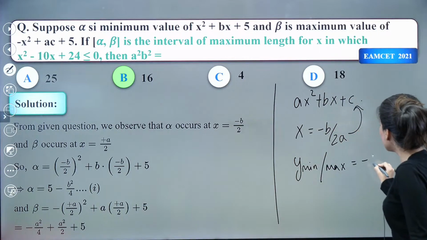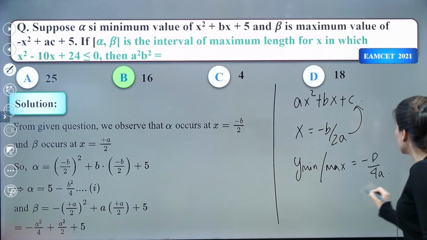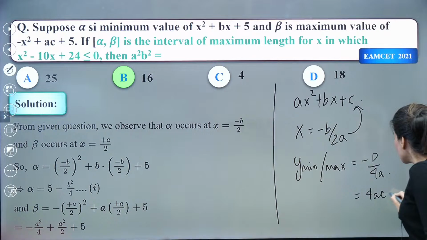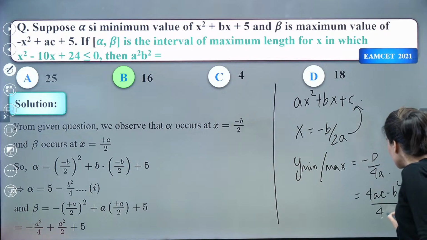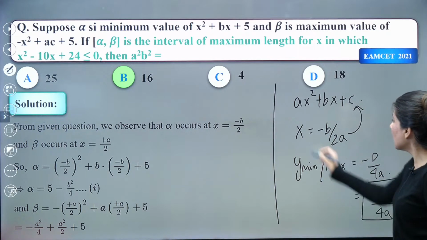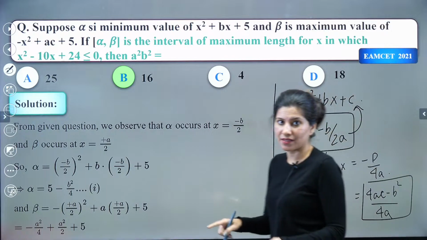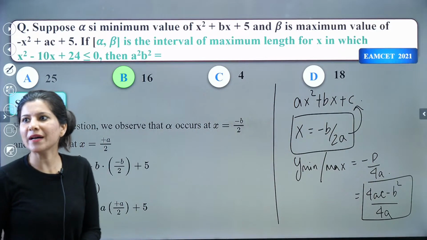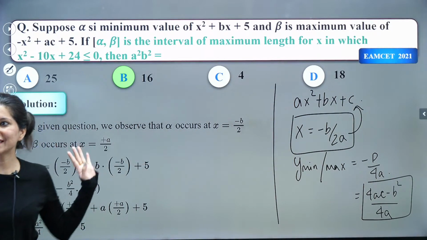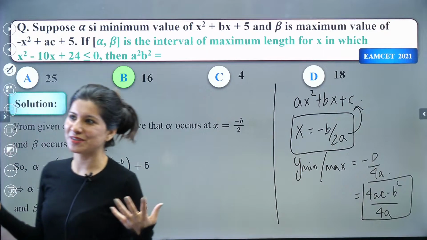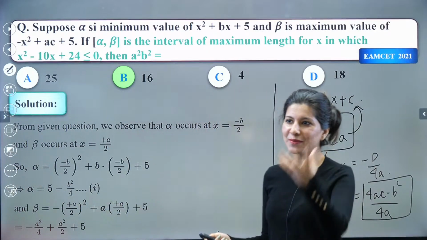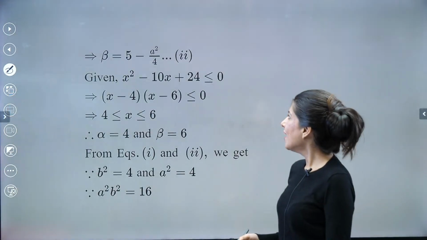And y min, y max both will have this value. Or you can just simply write (4ac minus b square) by 4a. This is true for both minimum and maximum. What you are saying is the value of x. The value of x is not a minimum value, not a maximum value. I hope that this is clear. Yes. Adbhutam question. Very good. Adbhutam question.